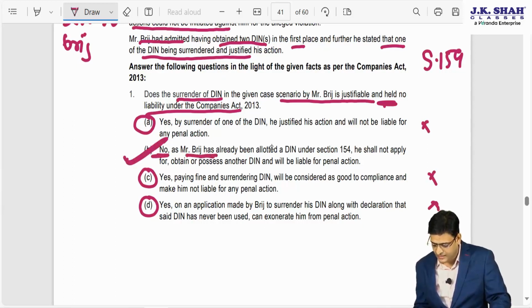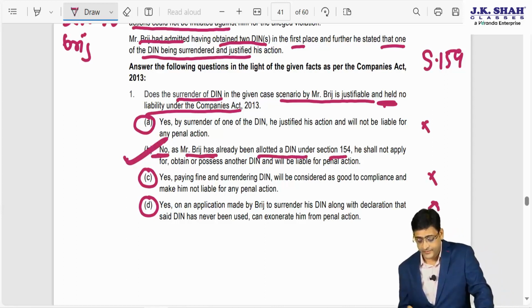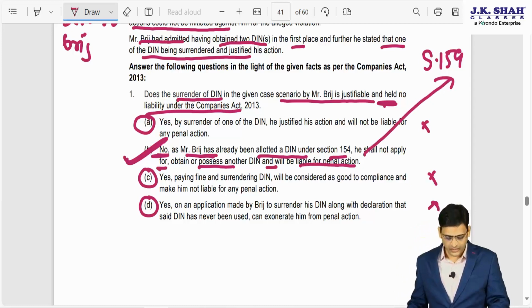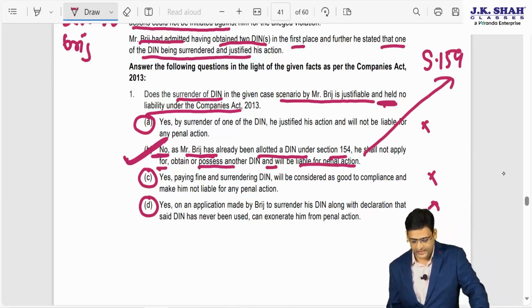No, as Mr. Bridge has already been allotted a DIN under Section 154, he shall not apply for, obtain or possess another DIN, and he will be liable for the penal section. Under which section? 159. I hope it is clear. Now moving on. So the right answer is B.